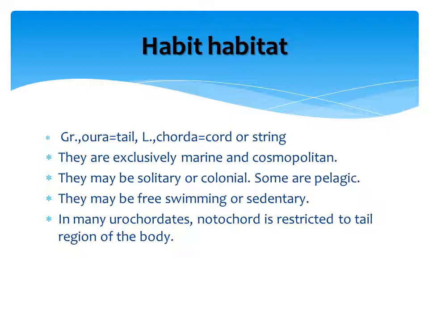They are exclusively marine animals and they are cosmopolitan in distribution. Sometimes they may be solitary or colonial. Solitary means they are present singly. Colonial, they are living in groups.